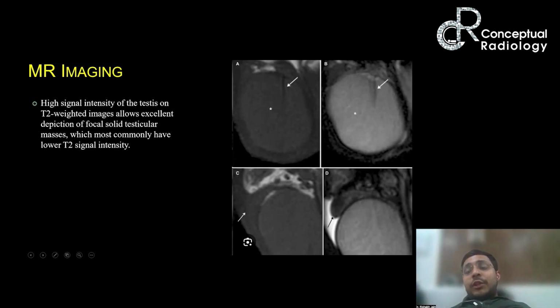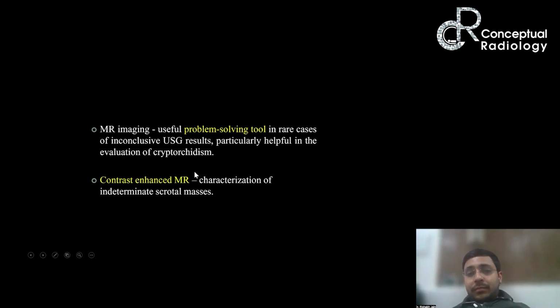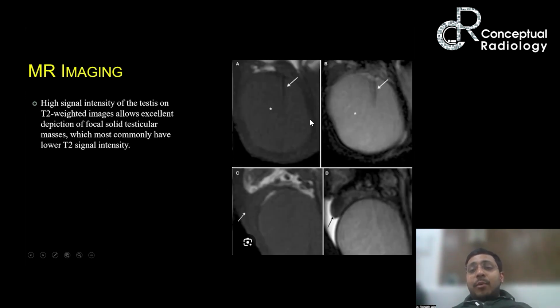Now, what about the tunica albuginea? How do we see it on MRI? The tunica albuginea appears as a hypo-intense line on both T1 and T2. See this hypo-intense line, this is my tunica albuginea. And this is my mediastinum testis, again appearing hypo-intense on both T1 and T2. Now, the epididymis is assessed predominantly on T2 weighted image, in which it is very well seen as less hyperintense than the testis. So this is my epididymis.